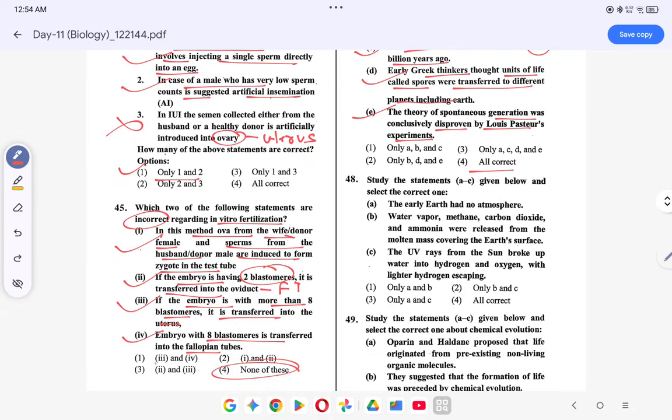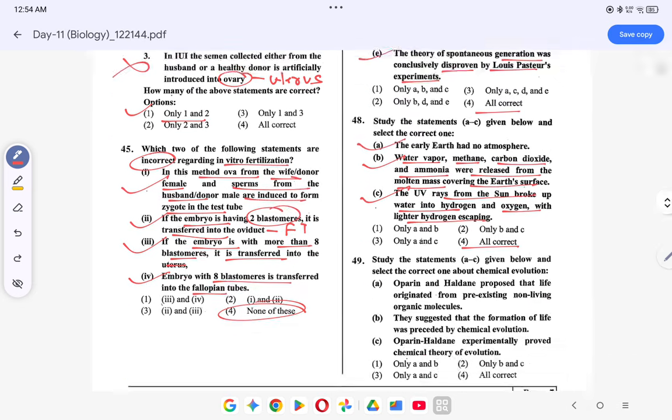The early Earth had no atmosphere. Water vapor, methane, carbon dioxide, and ammonia were released from the molten mass covering the Earth's surface. This is correct. The UV rays from the sun broke up the water into hydrogen and oxygen, with lighter hydrogen escaping. This is correct. So all of them are correct. Coming to the next question.